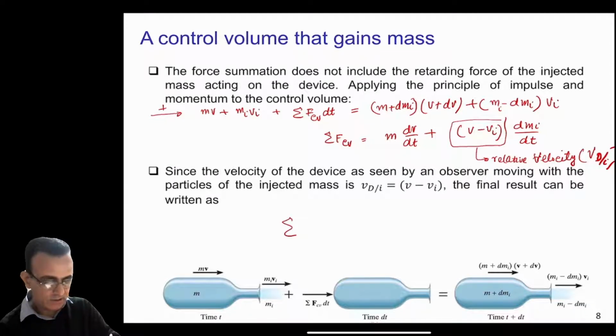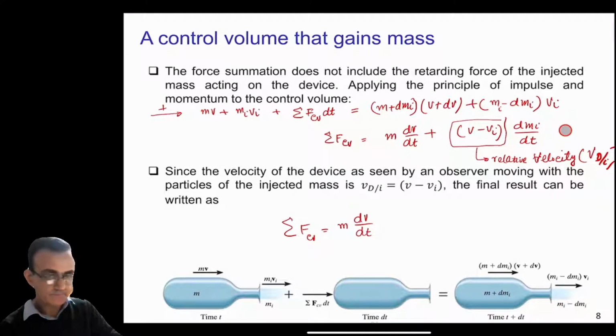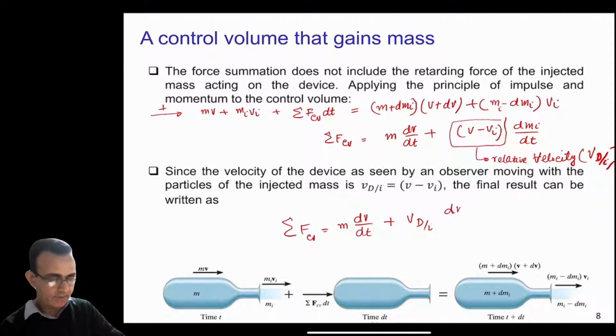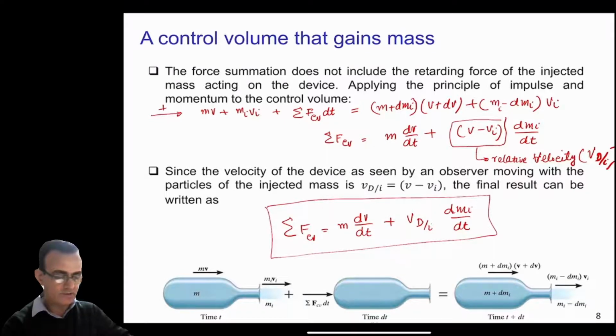So the final result can be written like this: the summation of all the forces. If we replace this v - v_i by v_d/i, which is the relative velocity of the device with respect to the injected gases, then we will have dm_i/dt here. So this is the final equation that you will be using in solving numerical examples.